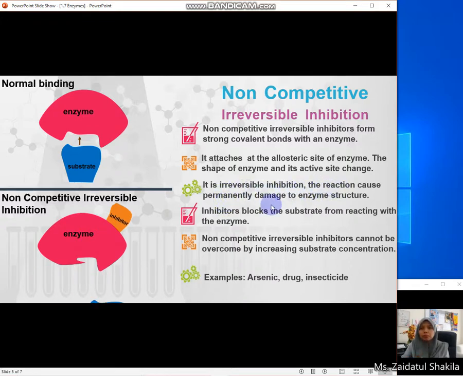The reaction causes permanent damage to the enzyme structure and cannot be reversed. Thus, the inhibitor blocks the substrate from reacting with the enzyme. Non-competitive irreversible inhibition cannot be overcome by increasing substrate concentration. Examples of non-competitive irreversible inhibitors are arsenic, drugs, and insecticides.